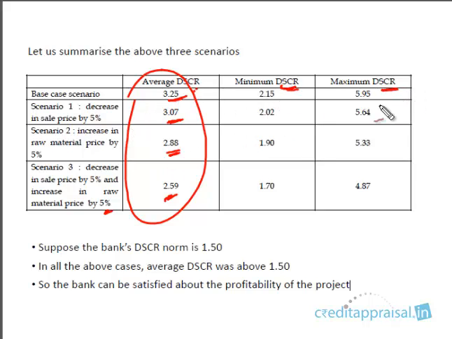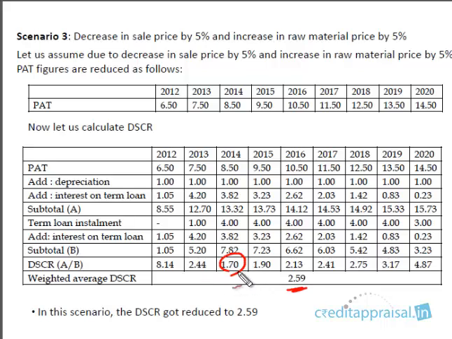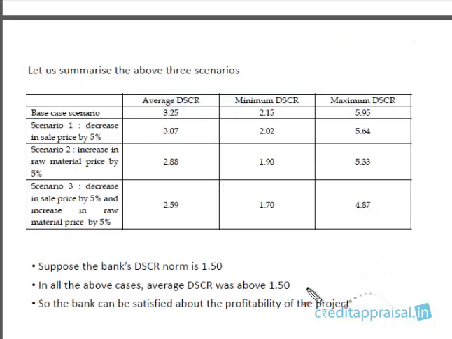In each of these scenarios we can calculate the minimum DSCR and maximum DSCR. For example, in the third scenario, the average DSCR is 2.59, the minimum is 1.7, and what is the maximum? Let us ignore the first year, which will have a very high DSCR because the installment repayment has not yet started. So let us take the highest, 4.87. So 1.7 is the minimum DSCR, 4.87 is the maximum DSCR, and 2.59 is the weighted average DSCR. This is what we summarized in this table. So in each scenario, we had average DSCR, minimum and maximum DSCR.